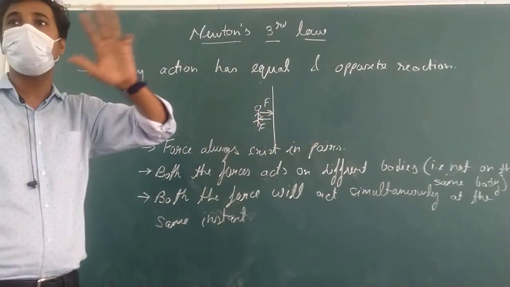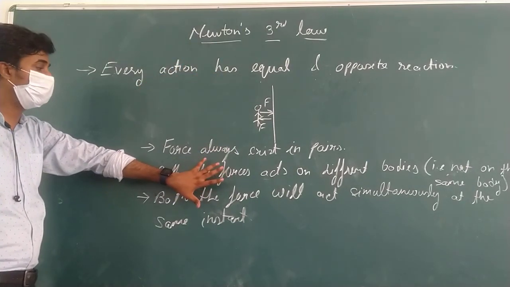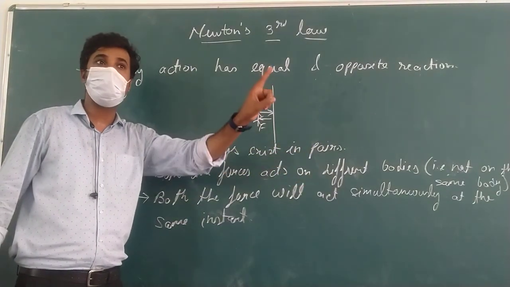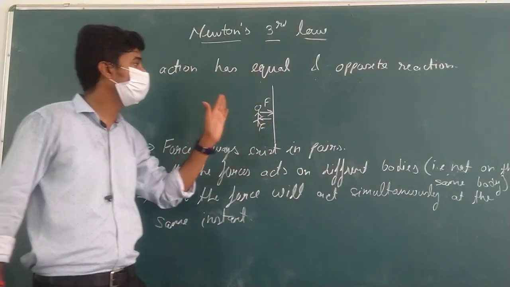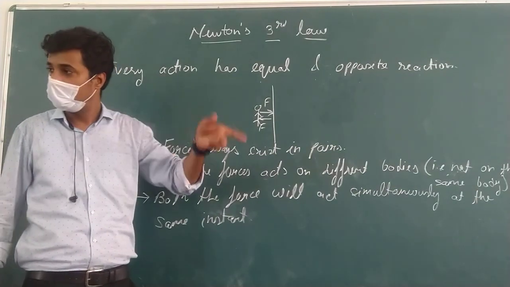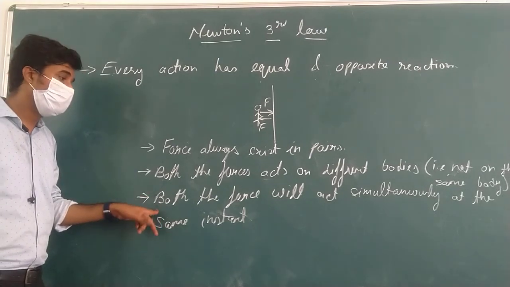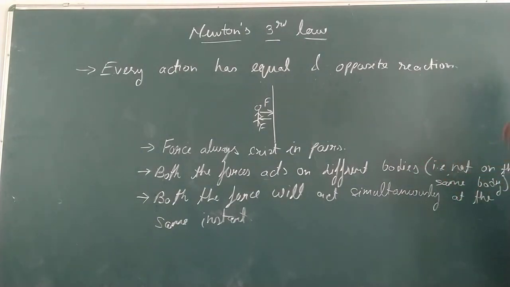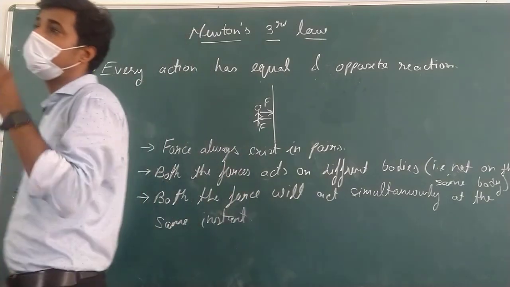The three important points of Newton's third law. Newton's third law के ये तीनों बहुत important points हैं. पहला, force always exists in pairs. कभी भी single force नहीं मिलेंगे. Both the forces act on different bodies. If one of the forces is being acted on the ball, the other force will be acting on the other body, it should be different bodies. And the third point, which is literally important, both the forces will act simultaneously at the same instant. Simultaneously at the same instant. That is Newton's third law.